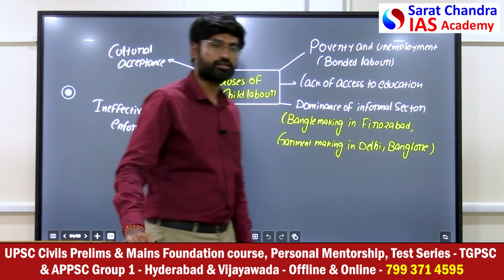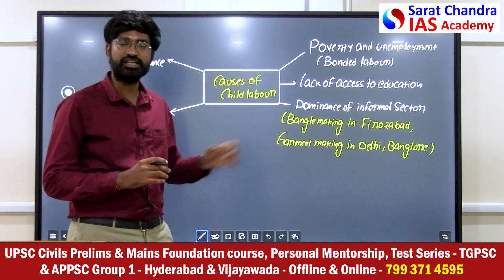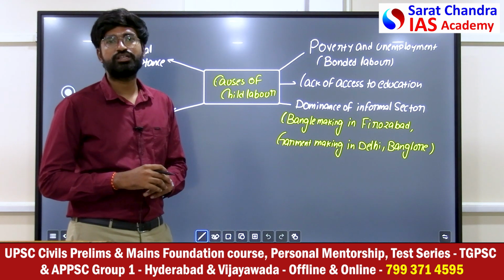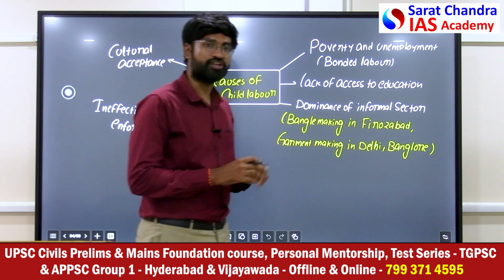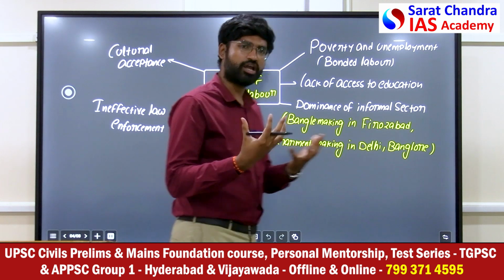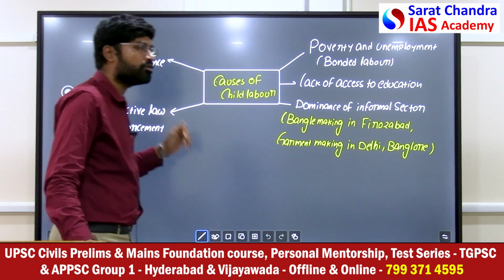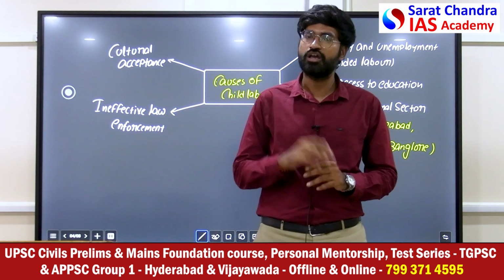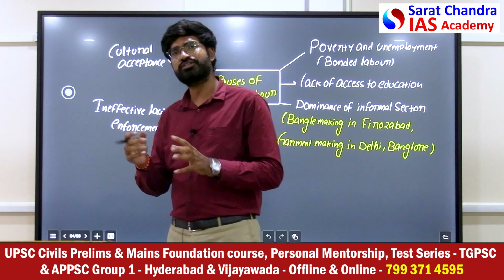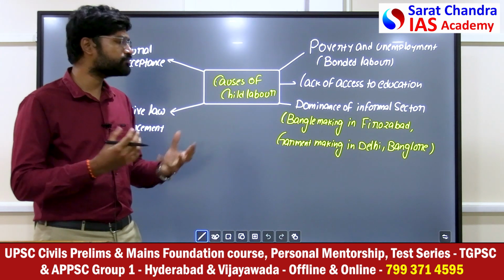Third, dominance of the informal sector. The bangle making industry in Firozabad and the garment making industry in Bangalore and Delhi majorly employ child labor. So that is another cause, informalization of child labor. Then you have cultural acceptance. People accept it as a natural thing, which leads to an increase in child labor. And we have ineffective law enforcement. We have the Child Labor Prohibition and Regulation Act, which is not getting properly implemented. How many bureaucrats are going into the industries and checking how many child laborers are employed? So there is a lack of enforcement of these rules.